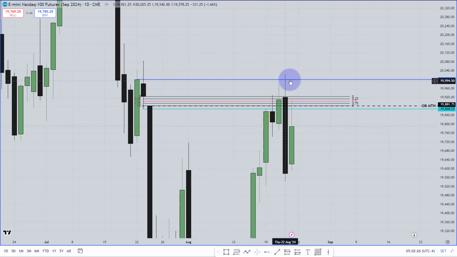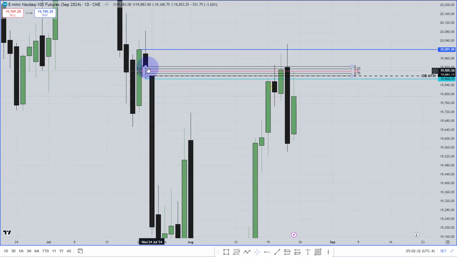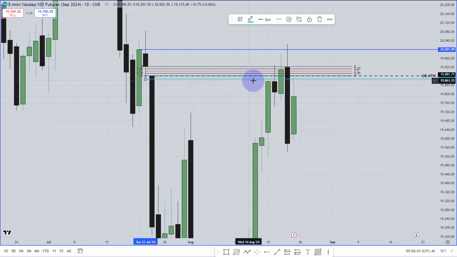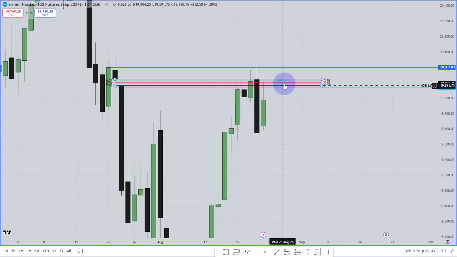Over here in this daily chart, keep that in your mind. This is that daily rejection block, the weekly 50%. I didn't mark the weekly 50%. This is that volume imbalance divided by quadrant level, and the dotted line is the bearish order block mean threshold. So this is the bearish order block, this is the mean threshold. This line, see this line, it is the daily sell side imbalance, buy side inefficiency. So keep all of these lines in your mind, because when I'm in the lower time frame, at least this area will be important.